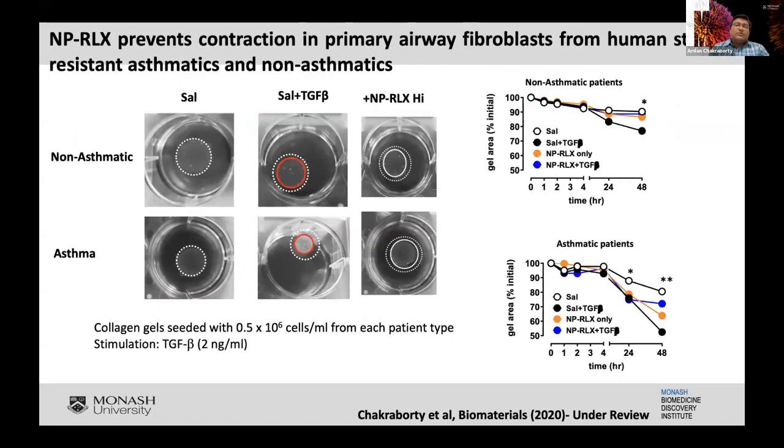Then we started to look at whether this can be translated to human therapy. With our collaborators at the Alfred Hospital, we collected human lung fibroblasts from asthma and non-asthma patients, seeded them into collagen gels and stimulated them with the profibrotic factor TGF-beta to see whether we can regress fibrosis in human patients. To a greater extent, Serelaxin nanoparticles could prevent the reduction in collagen gel size in both the asthma and non-asthma patients, but it was quite prevalent in the asthma patients, which shows the clinical translatability of this work.